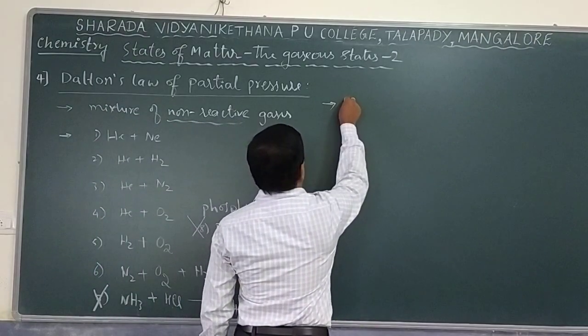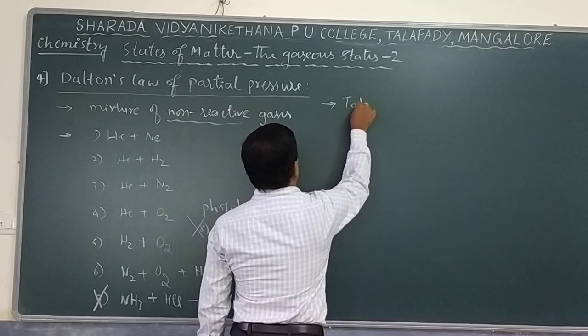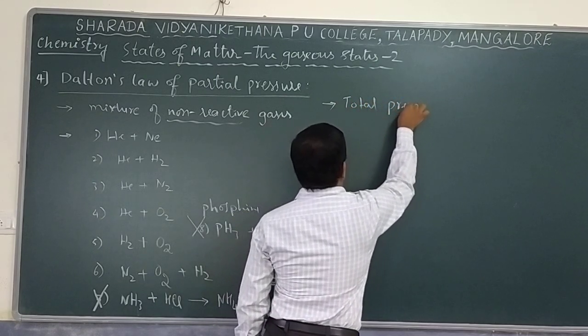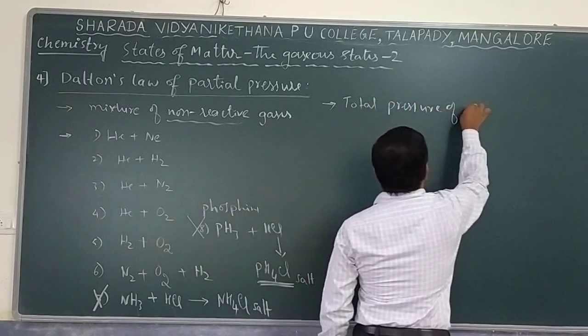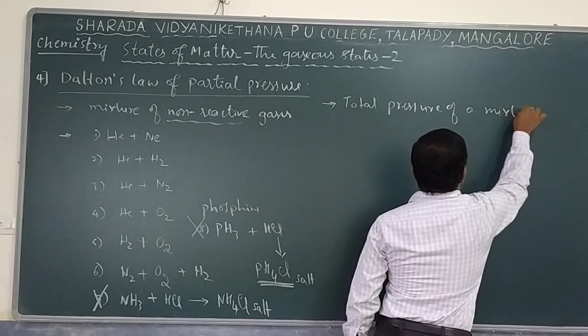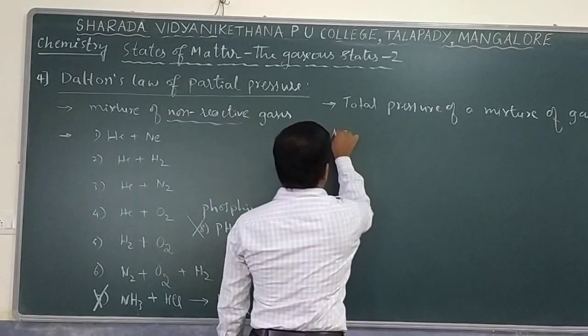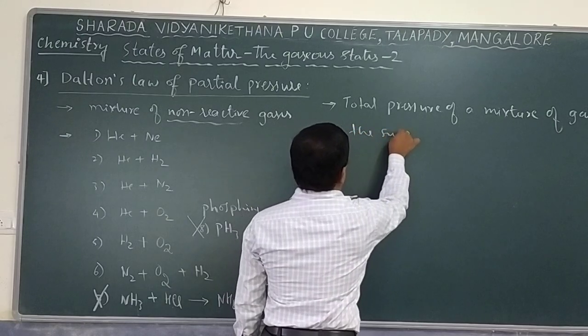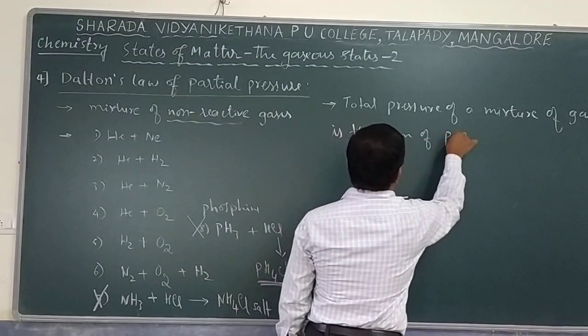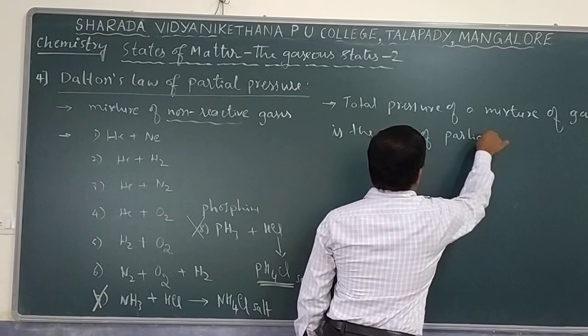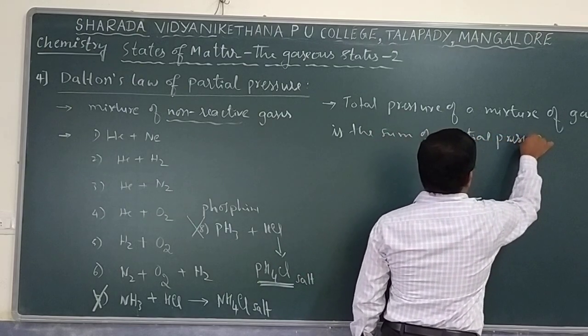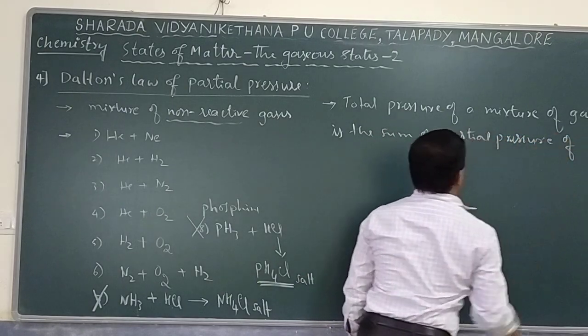So it says that the total pressure of a mixture of gas is the sum of the partial pressure of individual gas.